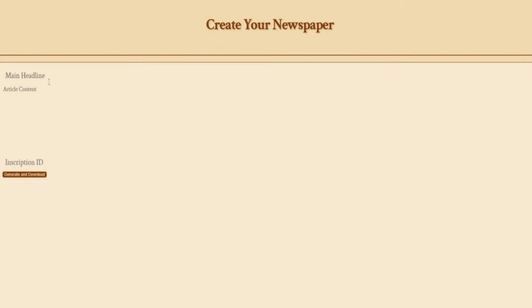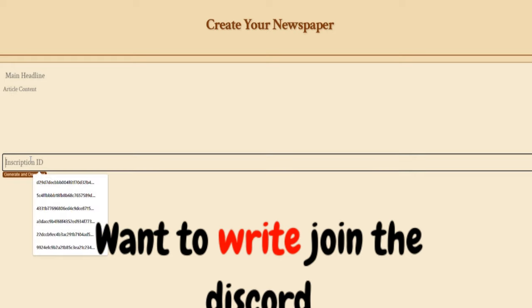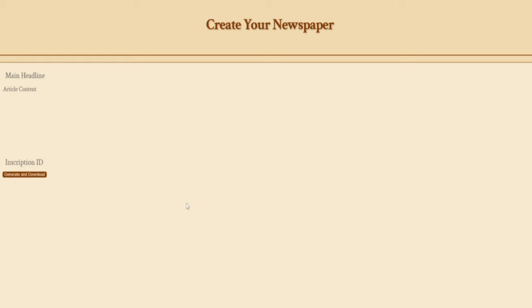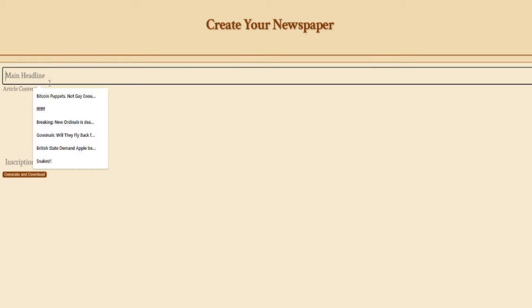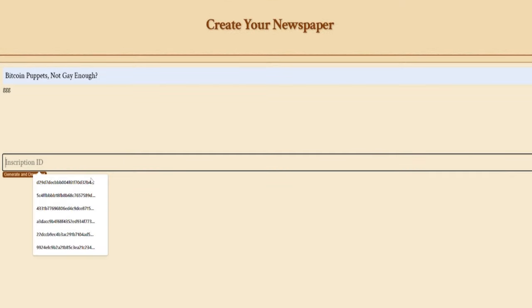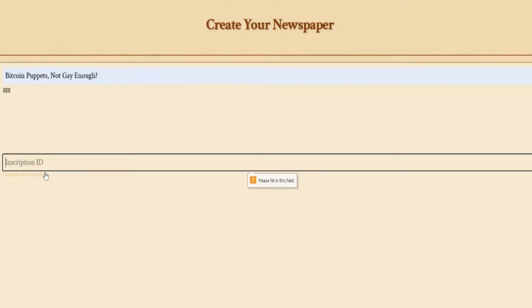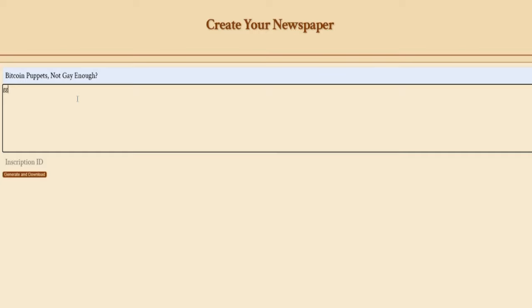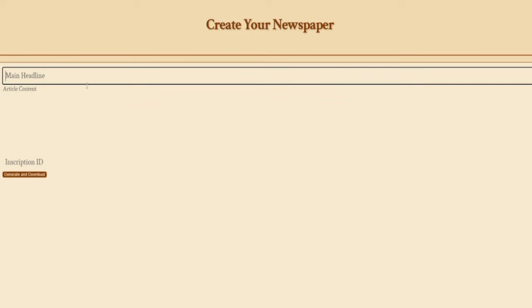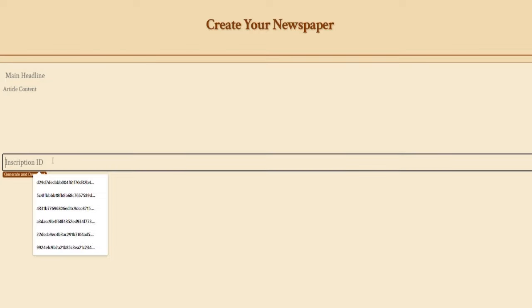Make your own article. It's very simplistic. You have to put a headline, you can write an article. You must put an inscription ID because that's kind of the point. If you don't put an inscription ID, it will fail. See, it'll go, nope, fill it in, because it must be online content. But you don't have to have an image online. You can point to something that's already online if you want to.